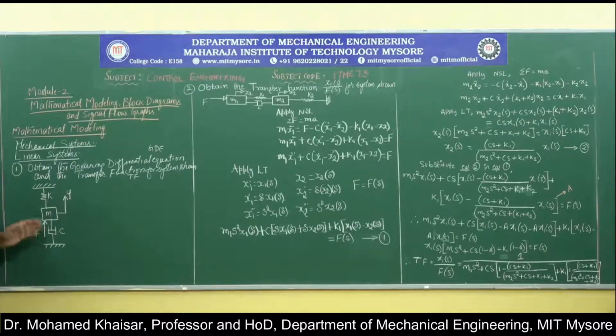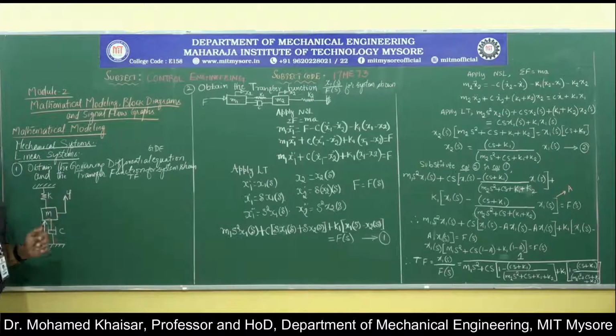Now, this is the given system to us: there is a mass m, a spring with the stiffness k, and a damper with a damping coefficient c. This mass is getting disturbed by a force F which is acting in the vertically upward direction, due to which the mass is trying to get displaced in the direction of the force with a displacement of y.